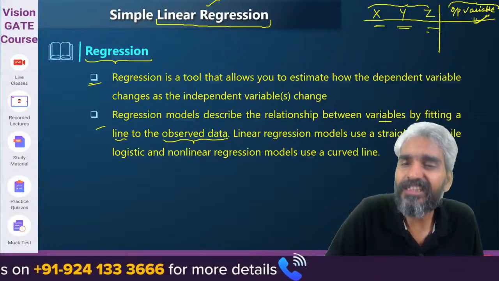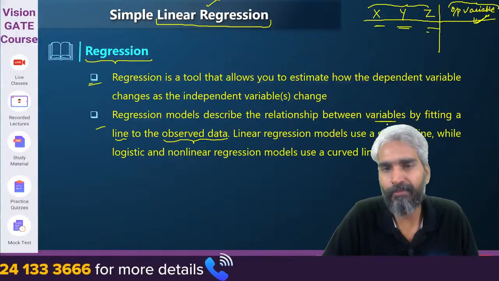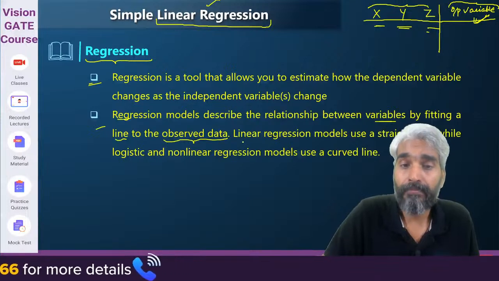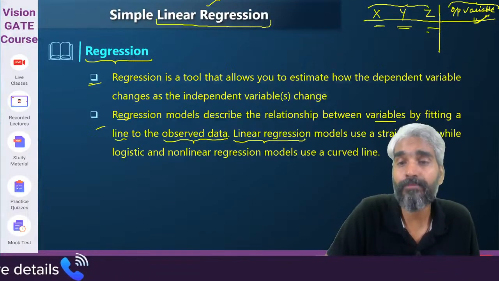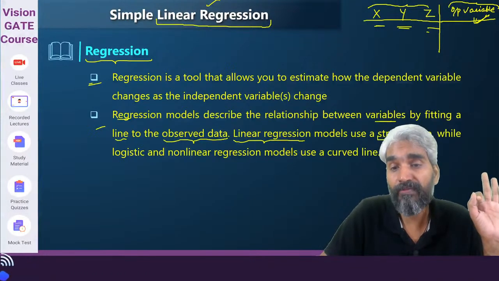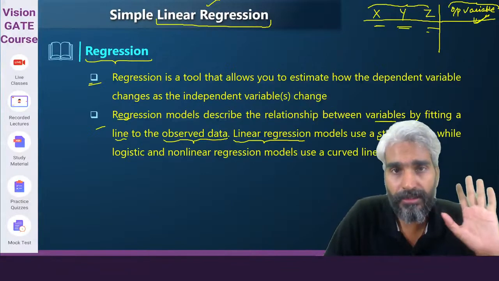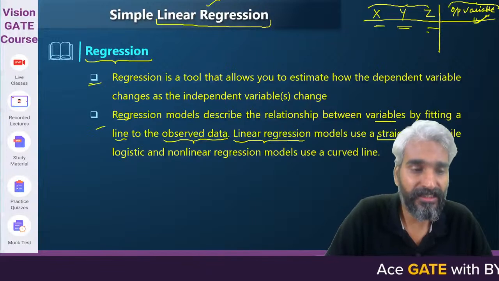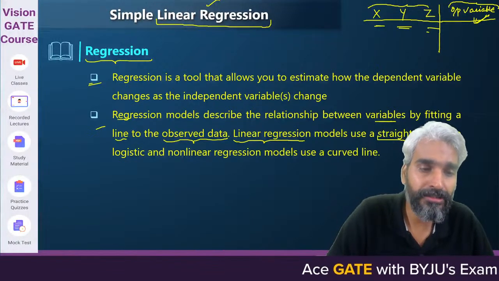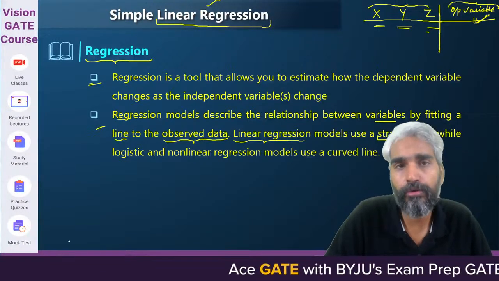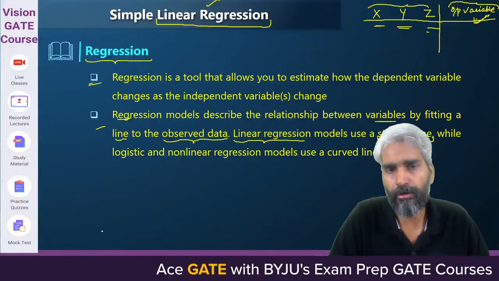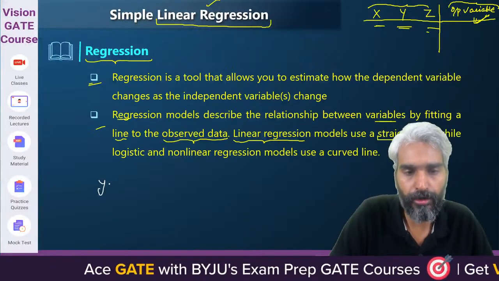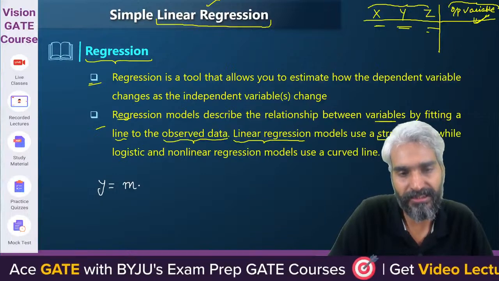In general this can be for any regression model, but when we talk about the linear regression model, we will use the concept of a straight line. I hope you all know the equation of a linear line: y equals mx plus c.